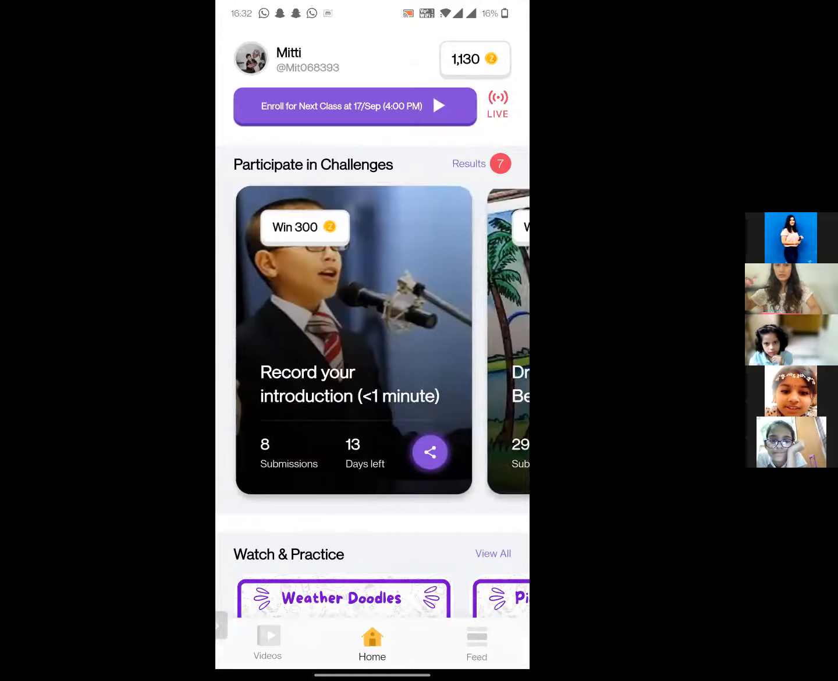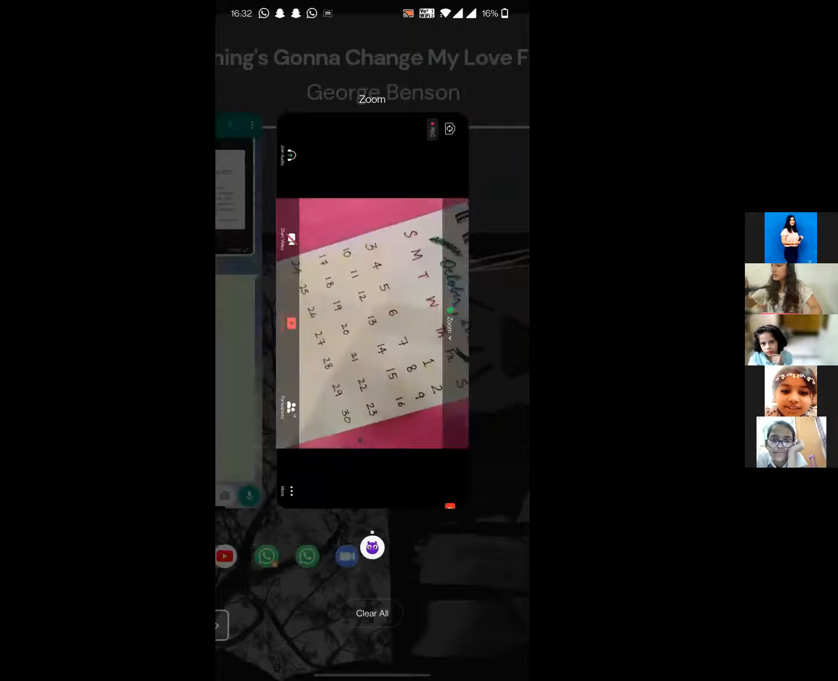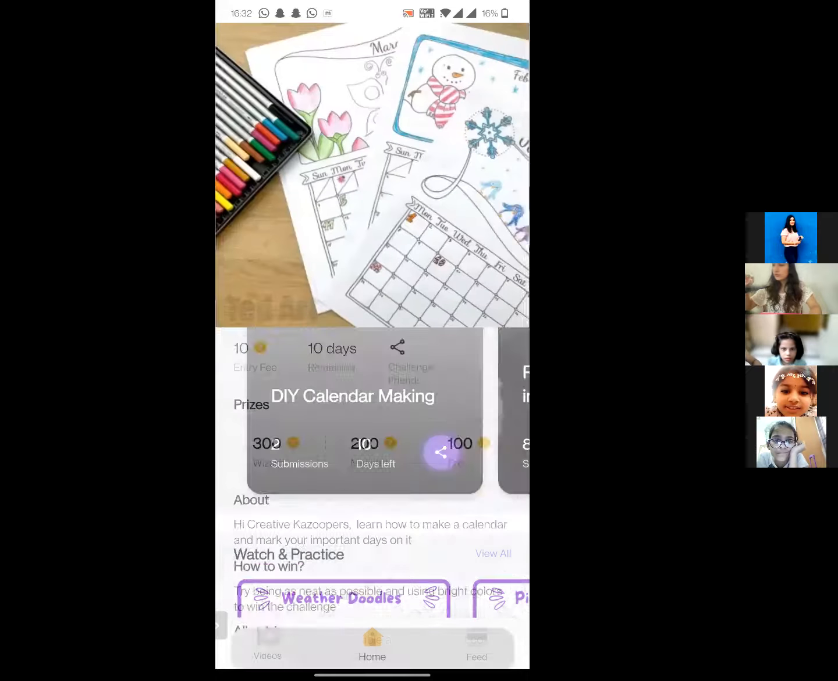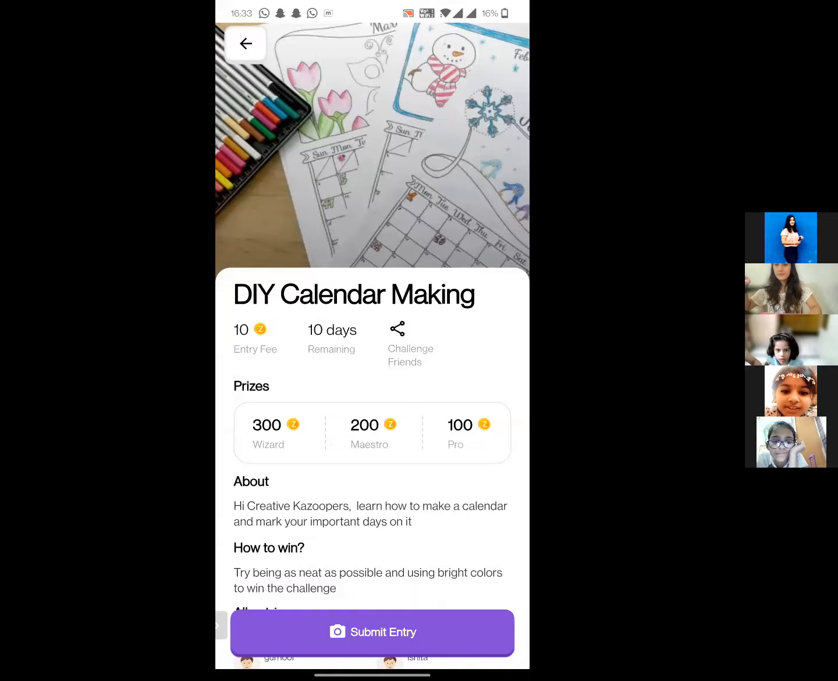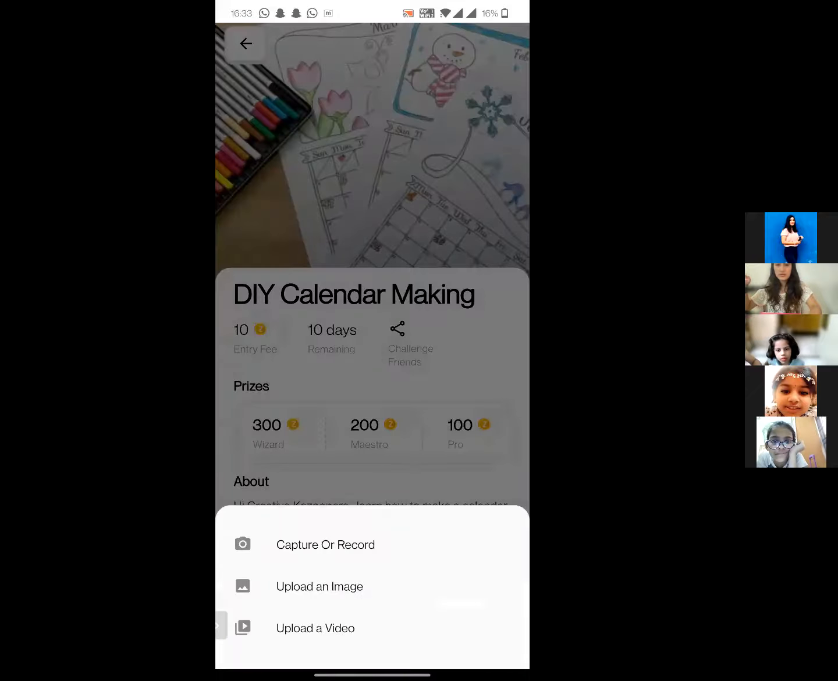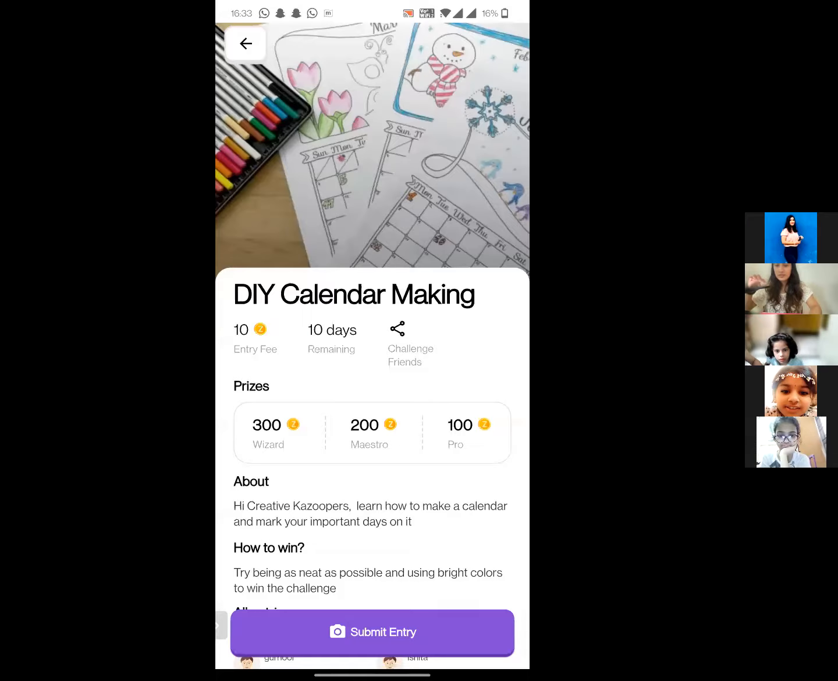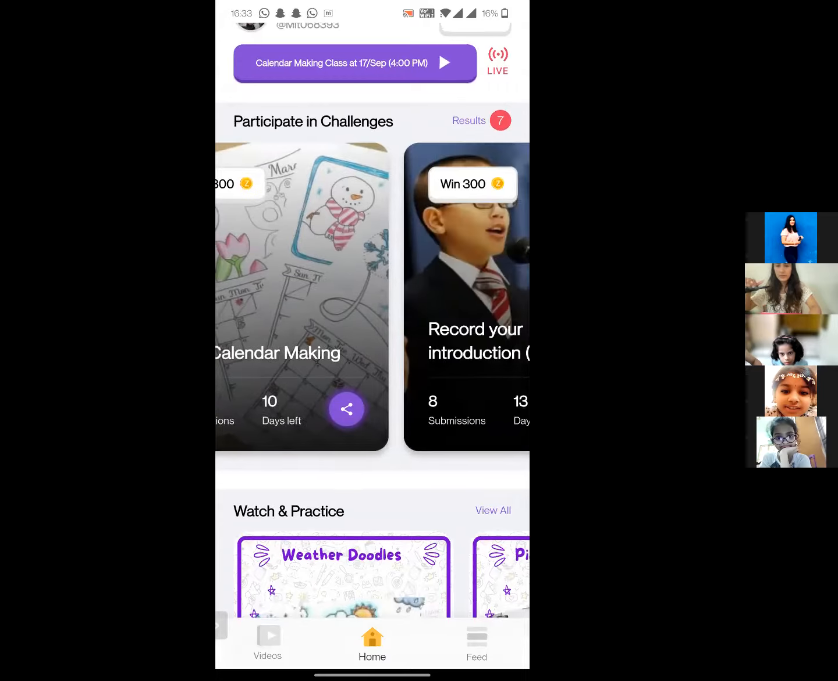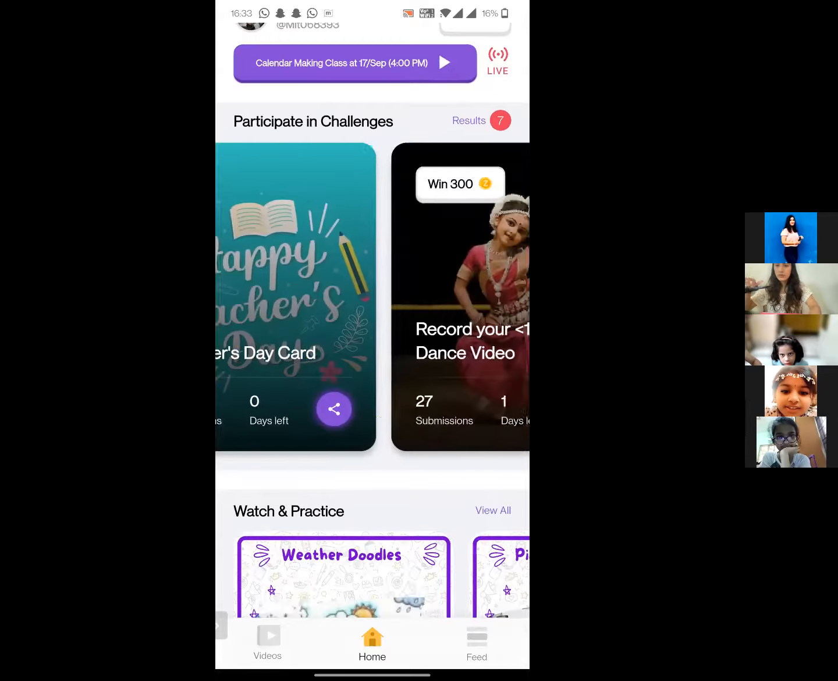Okay, here you will see a new challenge. Wait, let me open again. So there is a new challenge, which is calendar making, this one. So here you have to go and submit your entry. Okay, submit your entry from here. So you can take a picture of your entry and submit here. And you will get prizes and rewards and coins, and you can collect your coins here. Okay, and next time you want to join a class, you can click on this purple button and join again. Okay, you can participate in more challenges also, so that you can win more prizes.